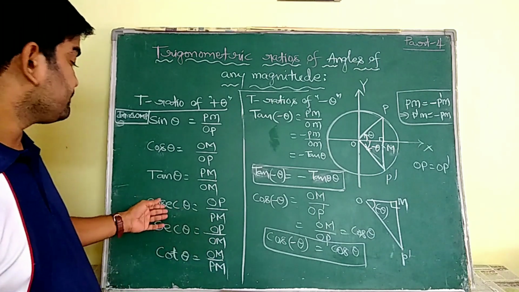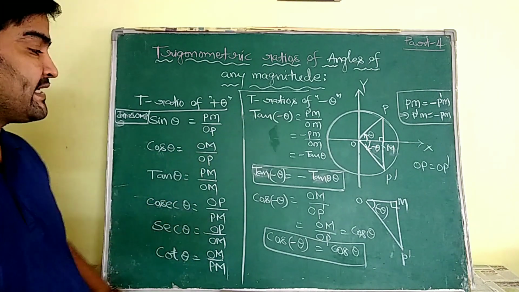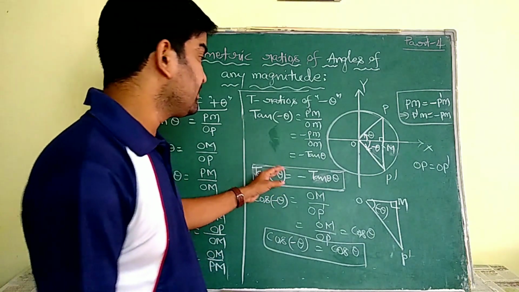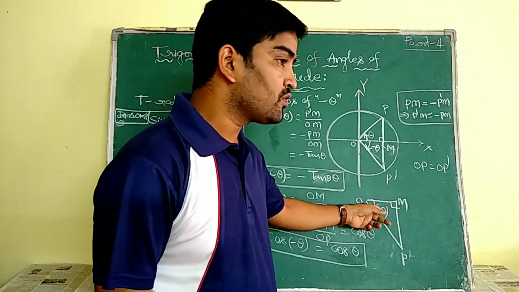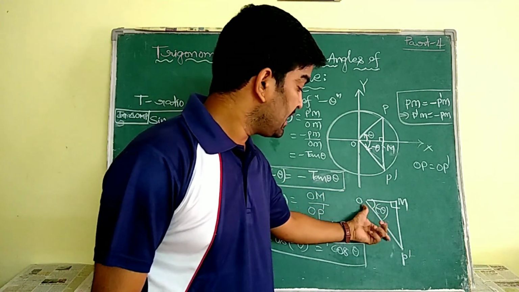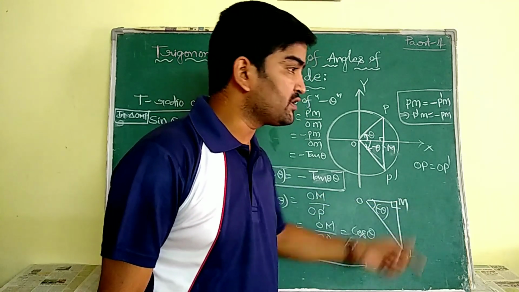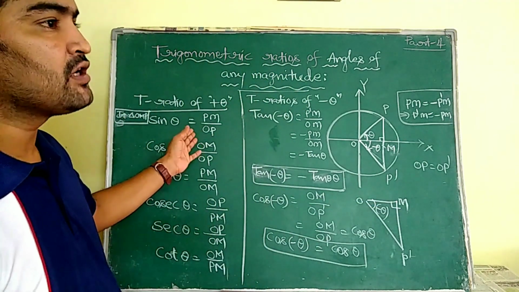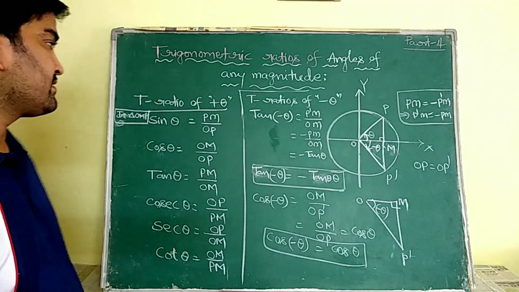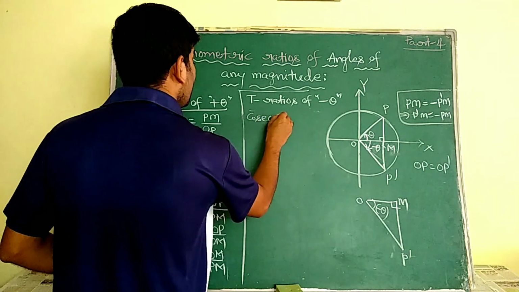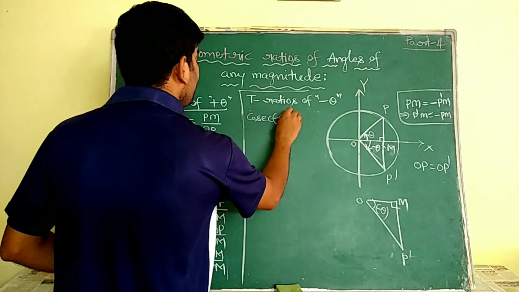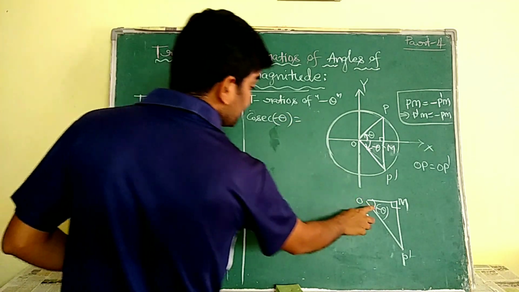So cosecant of minus theta means hypotenuse by opposite side. Similarly, you are going to obtain the same results, so let us check them. What is cosecant minus theta here?